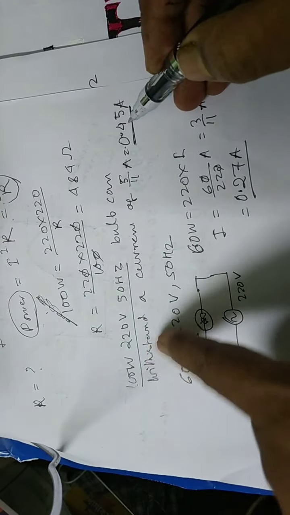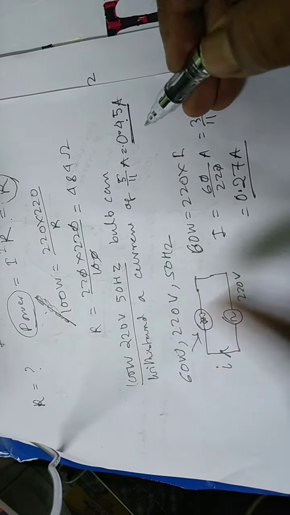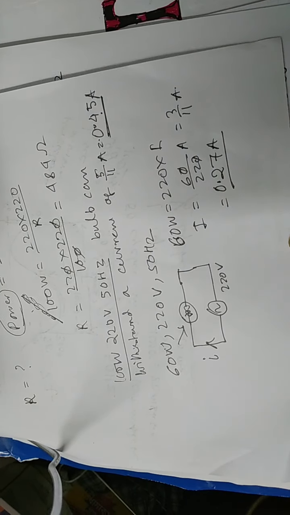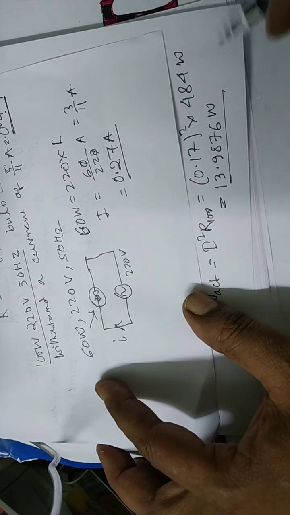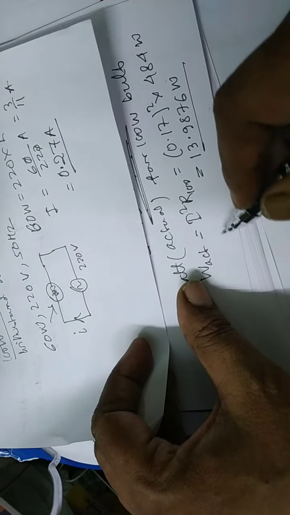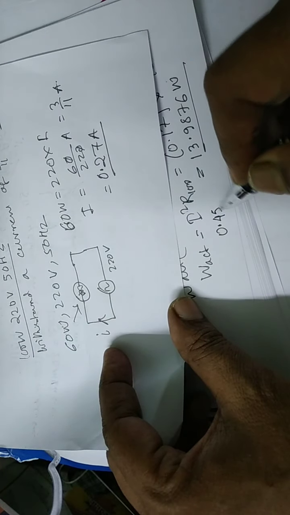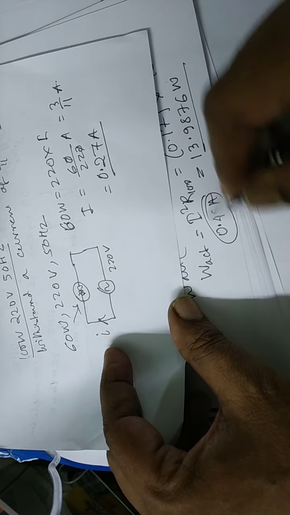The required current for 100 watt is 0.45 ampere, which becomes enormously low at 0.17.